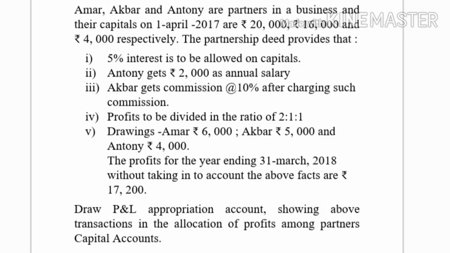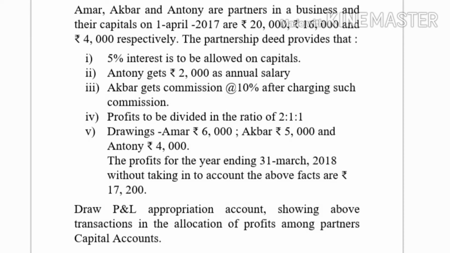Amar, Akbar and Anthony are partners in a business and their capitals on 1st April 2017 are rupees 20,000, rupees 16,000 and rupees 4,000 respectively. The partnership deed provides that: first, 5% interest is to be allowed on capital. Second, Anthony gets rupees 2,000 as annual salary. Third, Akbar gets commission at 10% after charging such commission.